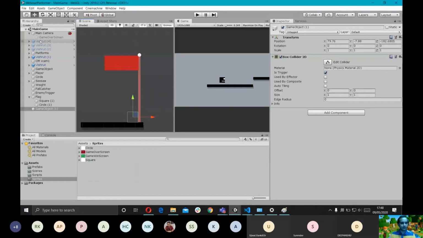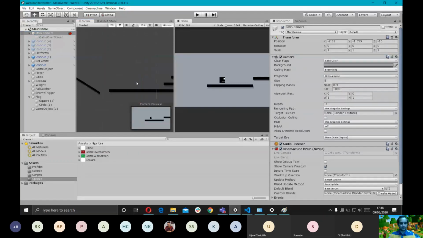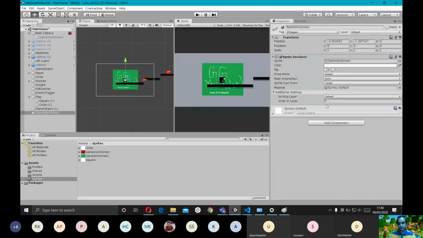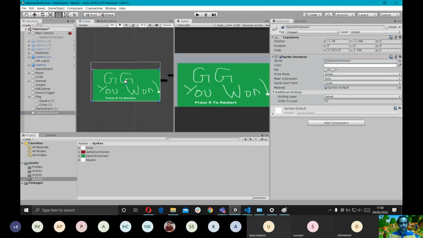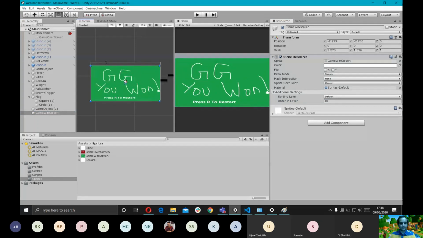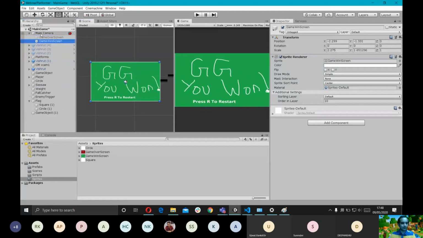Same thing that we did with the game over screen. We're gonna drag it first in the scene here. Give it an order of something like 10 so that it overlaps everything. Extend it so that it covers the whole screen. And again, make it a child of the main camera and disable it.